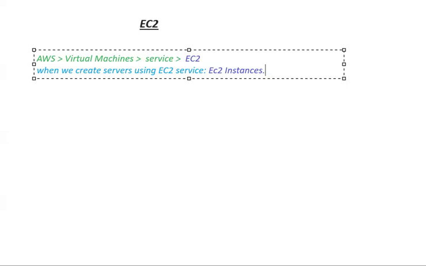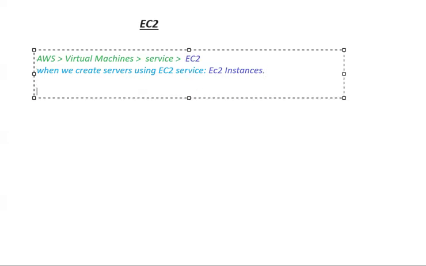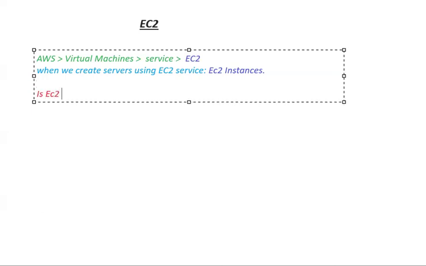Let's have a question about EC2. Is an EC2 instance, or you can say a server created by EC2, regional or global?